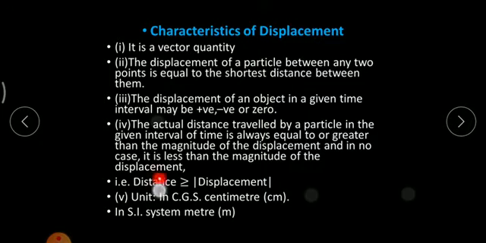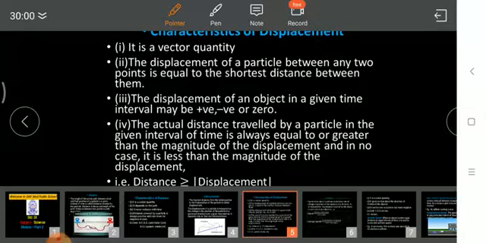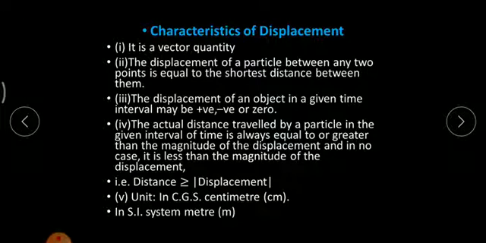Now this distance is always equal to or greater than the magnitude of displacement. It cannot be that distance is less and displacement is more. It is a wrong statement. It is not valid. So distance is always greater than or equal to the magnitude of displacement.